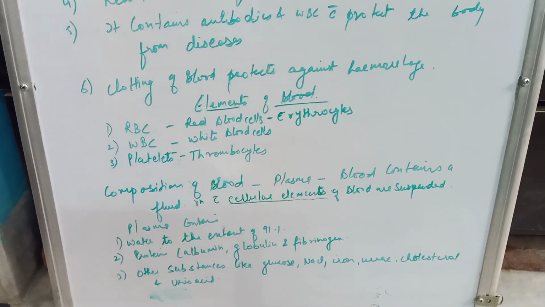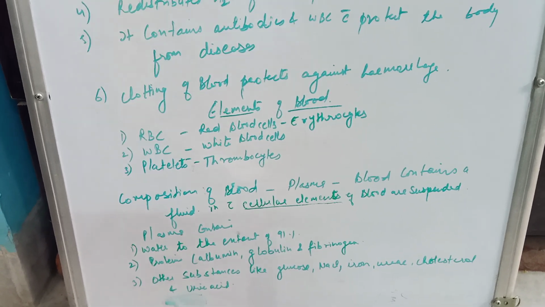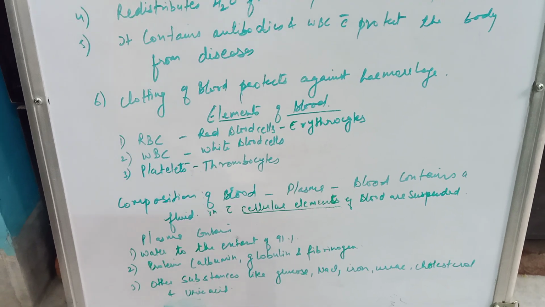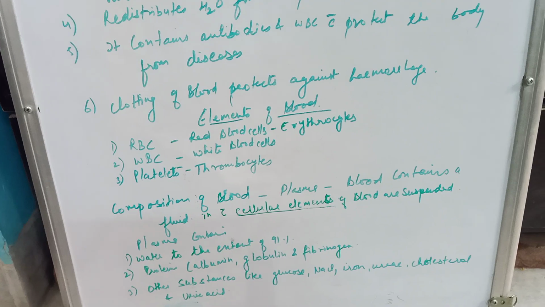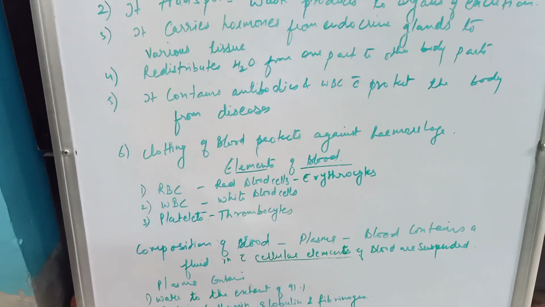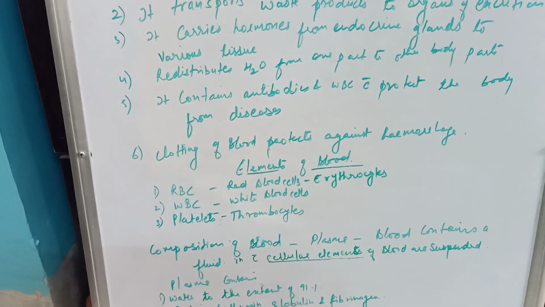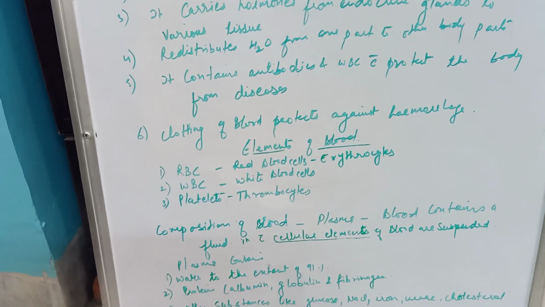What is the function of plasma protein? They transport hormones, iron and other substances. They exert osmotic pressure and regulate blood volume. They provide viscosity to the blood. Fibrinogen of plasma is necessary for the blood clotting. Globulin of plasma is important for the synthesis of immune substances called antibodies.